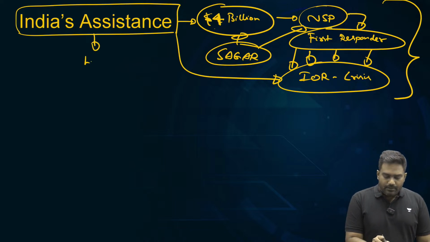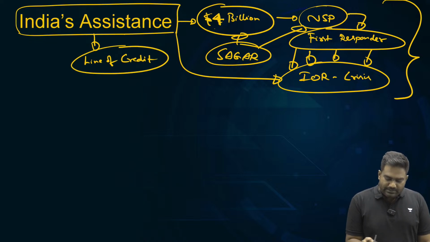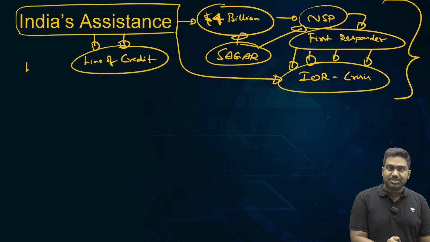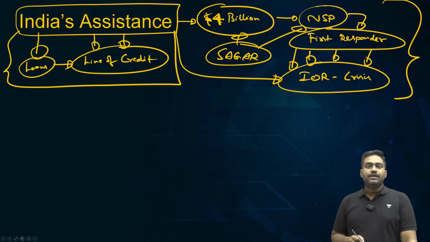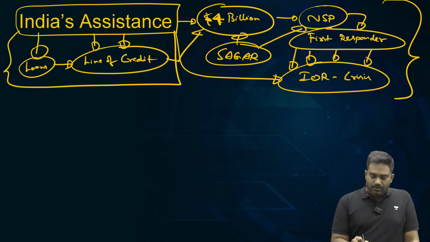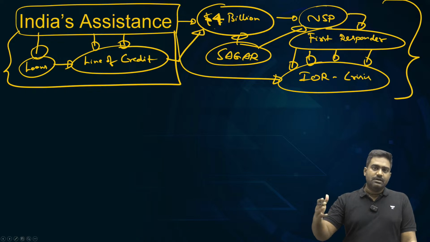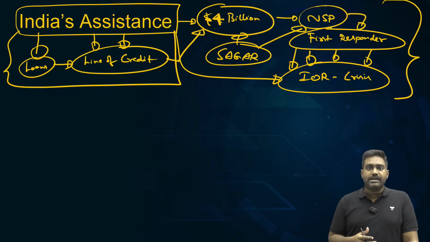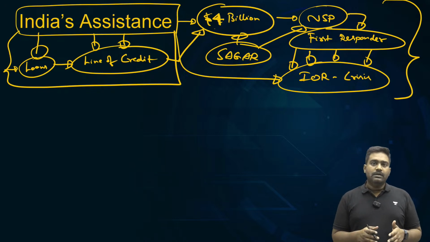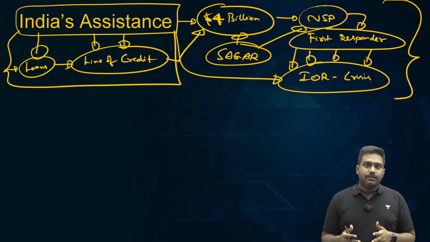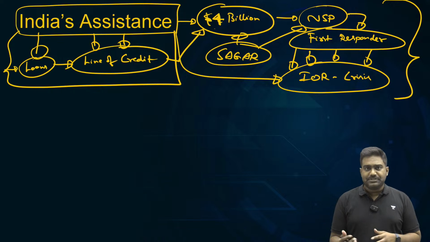We provided a fresh line of credit. These lines of credit given by India, these are concessional loans. Now you might think, how will new loans help a country facing a debt crisis? See, these loans are very flexible. They come with a relaxed repayment schedule, very low interest rates, and an extended deadline. So it's not a burden. So this provides immediate liquidity for a country like Sri Lanka to overcome the crisis.